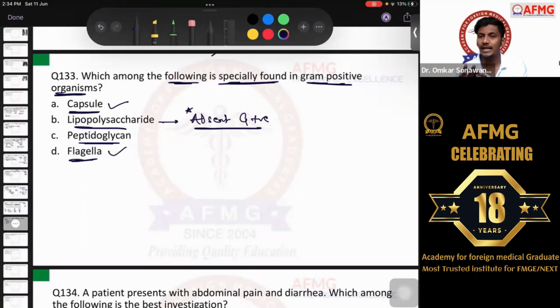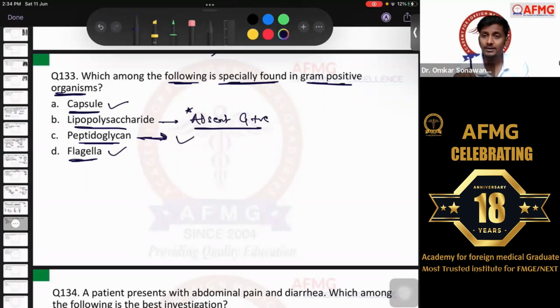Then your answer would have been lipopolysaccharide, if these were the options. Because peptidoglycan, as we know, only the layers will differ. Usually in gram-positive organisms it would be about 100 layers thick, but in gram-negative it would be 1 to 2 layers thick. That is the difference. The number of layers will vary, but the peptidoglycan layer is present in both gram-positive as well as gram-negative organisms.